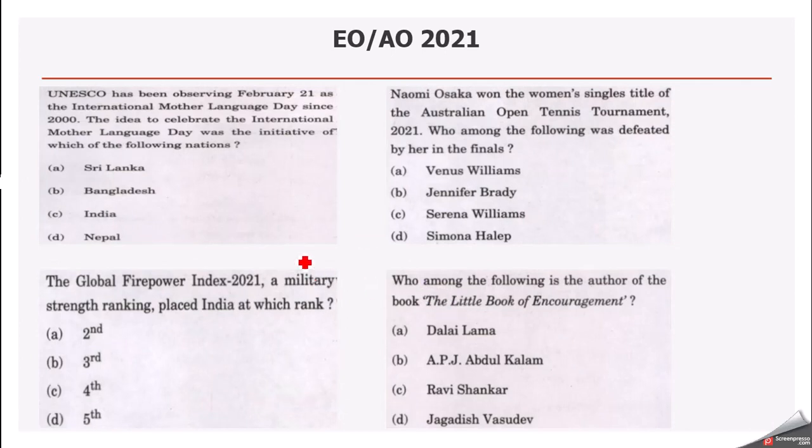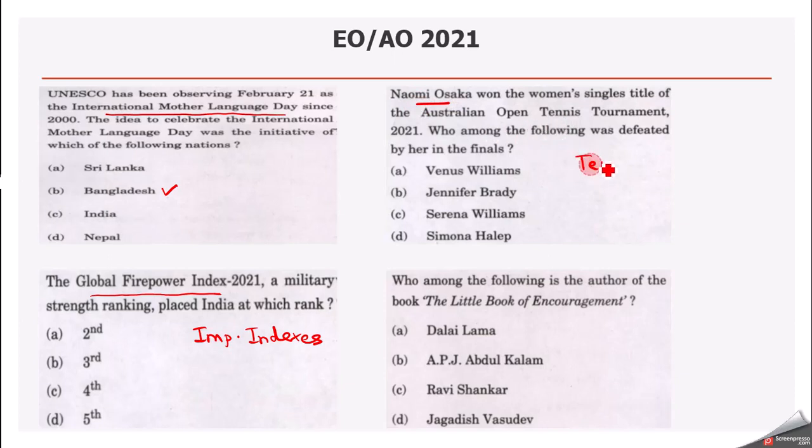Now moving on to again few questions from 2021 paper. International Mother Language Day. So which country has started this idea? They have asked this. So Bangladesh was the answer. Then you have to prepare the important indexes in news. What is the position of India in that index? So like we got question from Global Firepower Index 2021. So what was India's rank? Then Naomi Osaka won Australian Open.